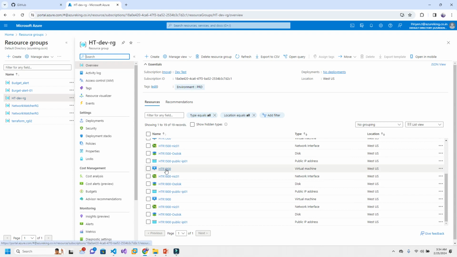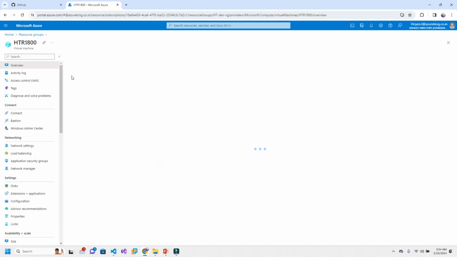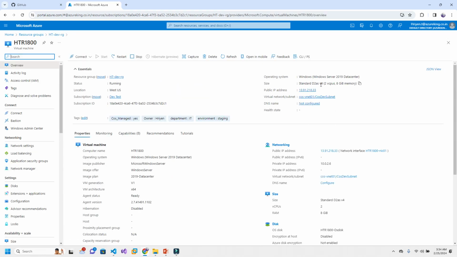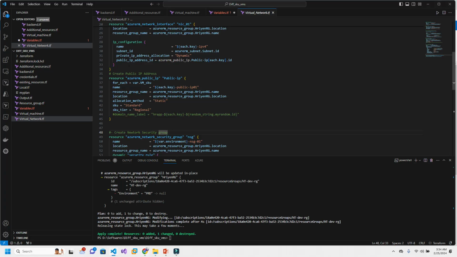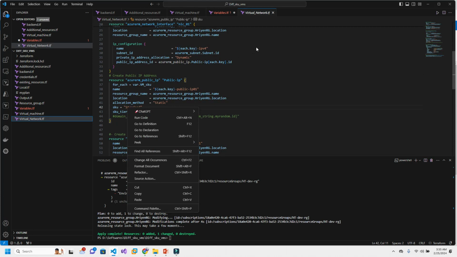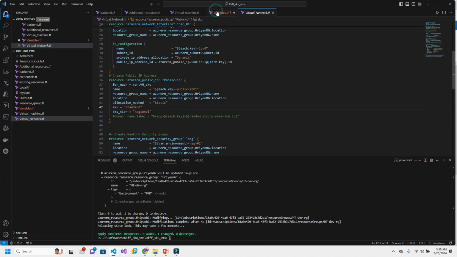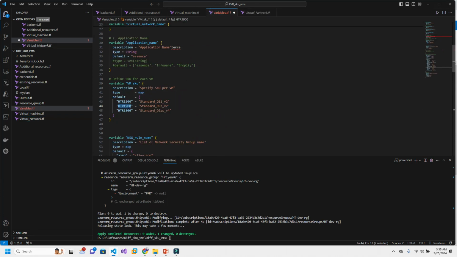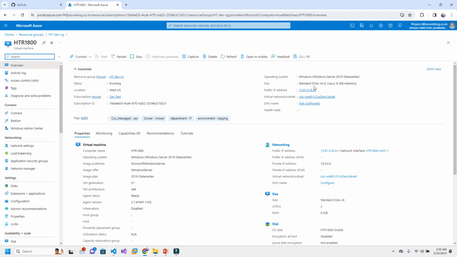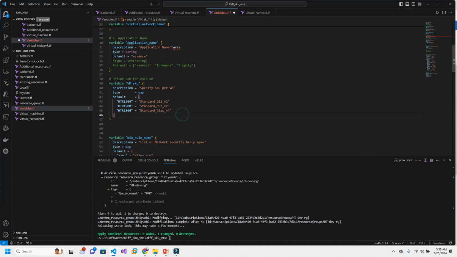Let me go to 18. I want to check the configuration also. You can check here, it is D2AS B4. If you go to the variable file, 18 is this one, D2AS B4. So now it is clear.